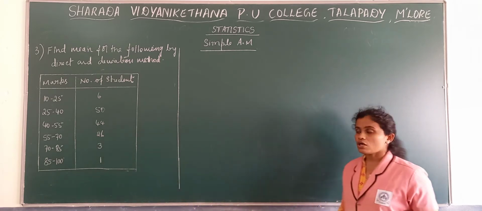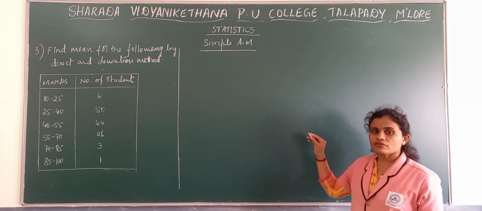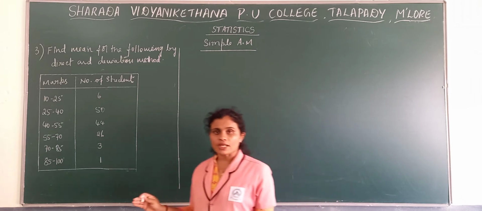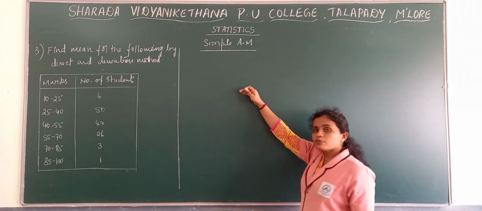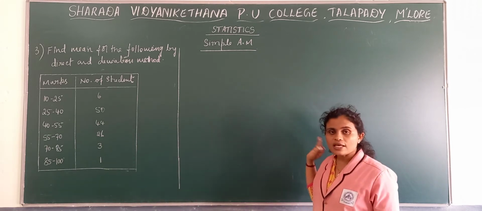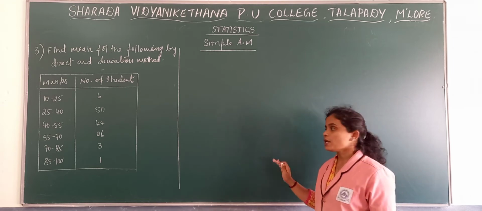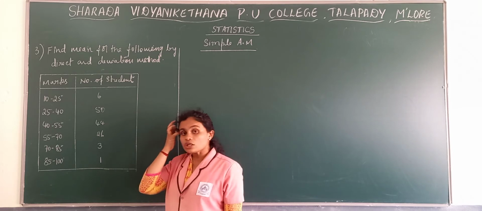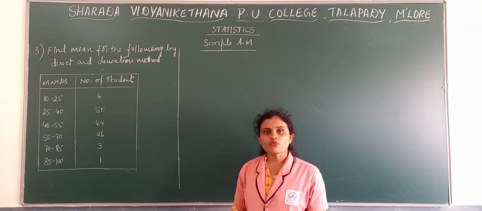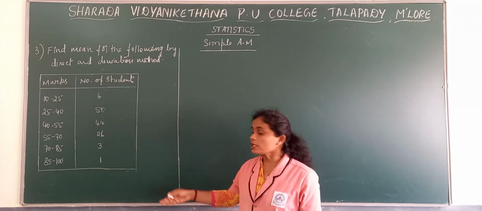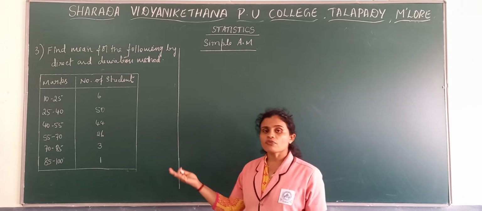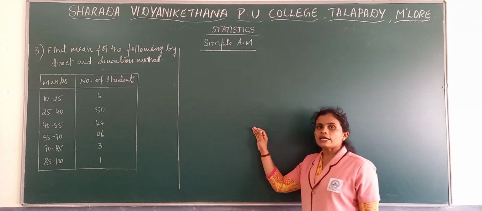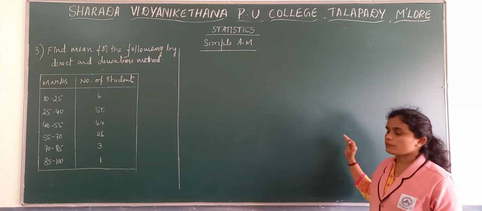One problem was ungrouped data, where we saw how to calculate the mean by using the direct method as well as the deviation method. The second problem was grouped data, where a discrete series was given. So where we get a discrete series, how do we find the mean by using the direct as well as the deviation method.